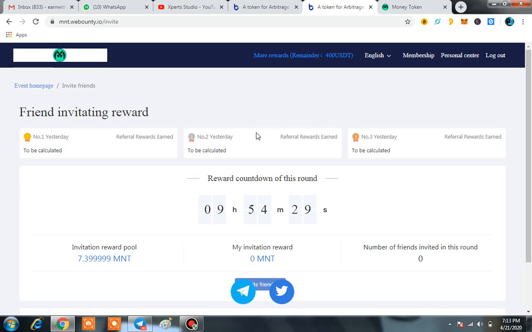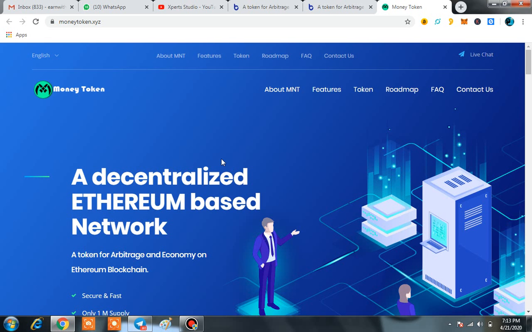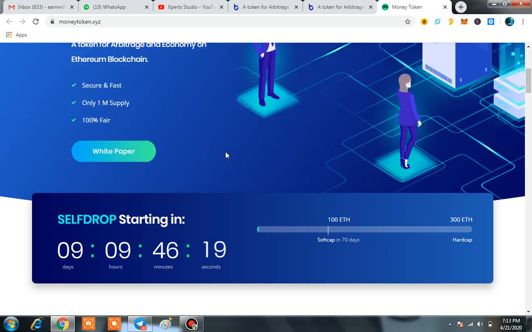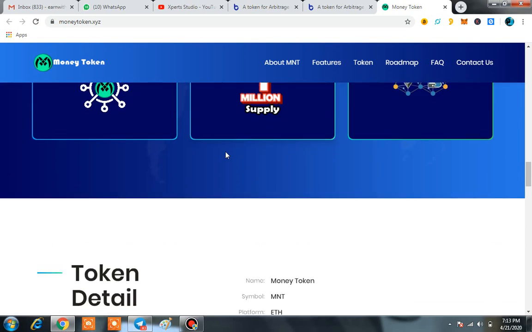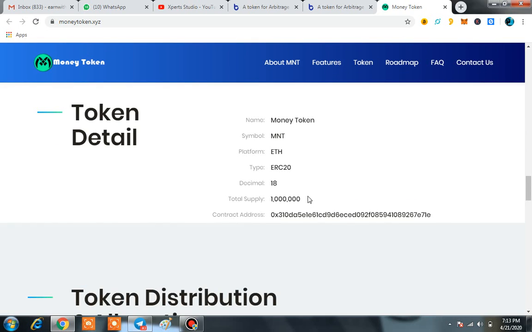Also you must join the bounty, and before investing in anything, you must read each and everything regarding the project. As I told you, you must read regarding the money token, and the main focus is that the entire supply is only 1 million MNT.